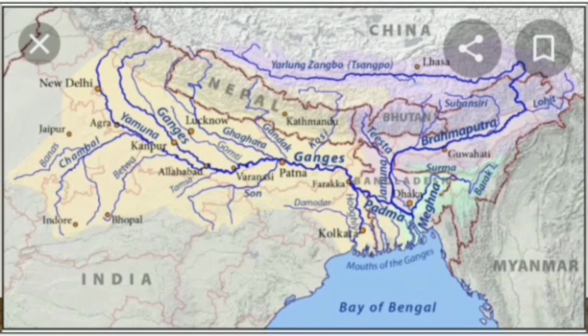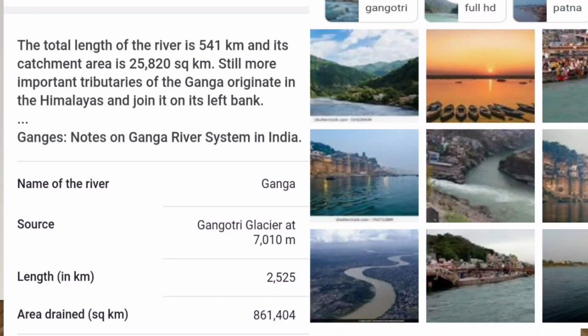A majority of them originate in the Himalayan ranges, but some have their sources in the peninsular plateau. The total length of the river is 541 kilometers and its catchment area is 25,820 square kilometers.